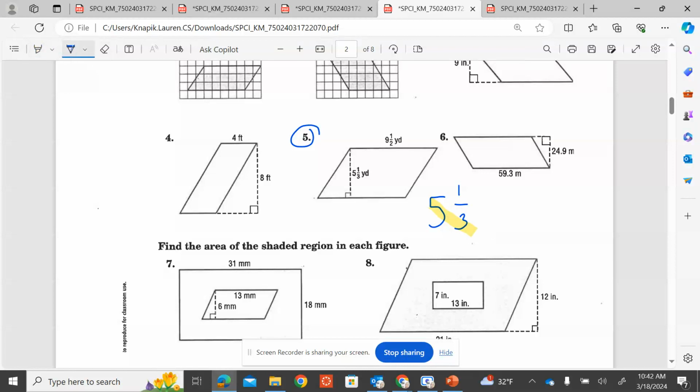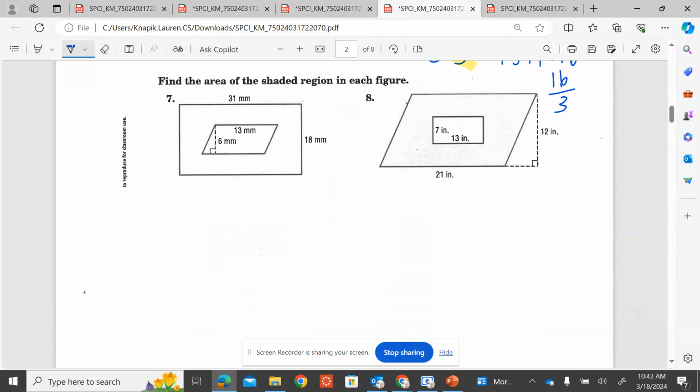So 3 times 5 is 15. Then you add your numerator. 15 plus 1 is 16. So you're going to have 16 over 3 as your height of this parallelogram. You'll do the same for your base, and then you'll multiply out. Remember, multiplying fractions, you go straight across.